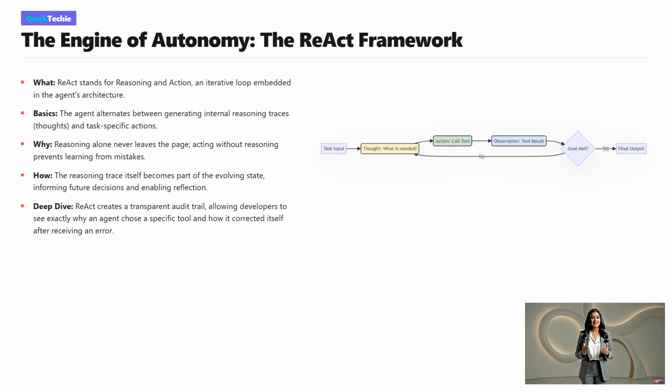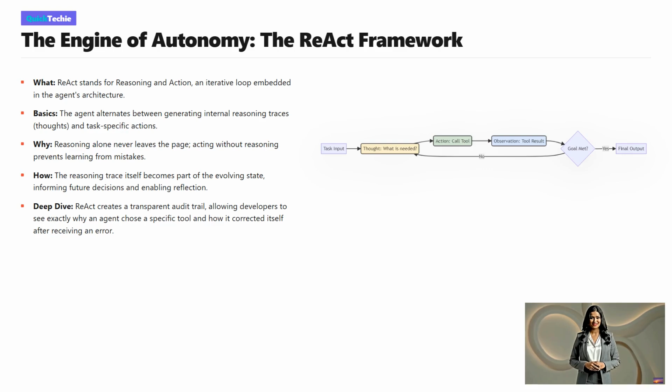The magic here is that this entire internal monologue becomes part of the agent's state. This recursive process allows the agent to self-correct on the fly and provides us, the human operators, with a transparent audit trail of its decision-making process. Let's walk through the ReAct loop.